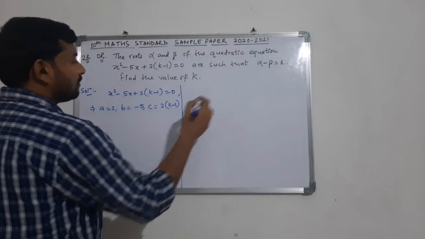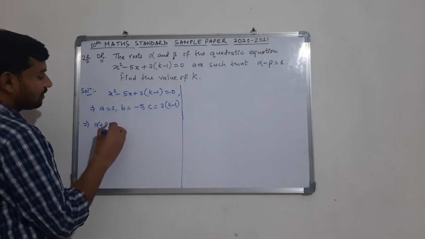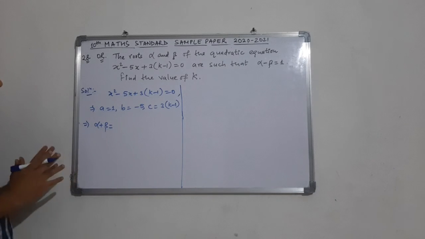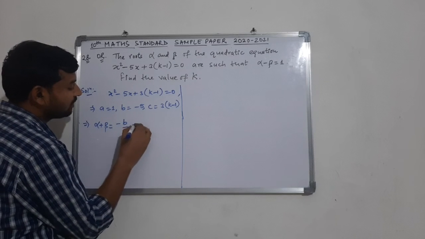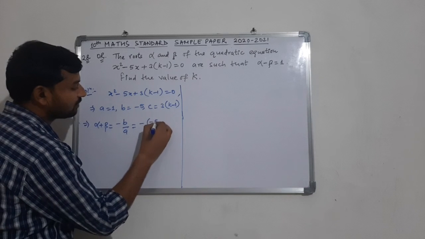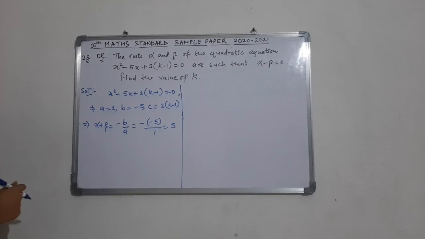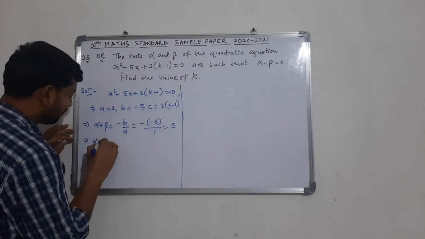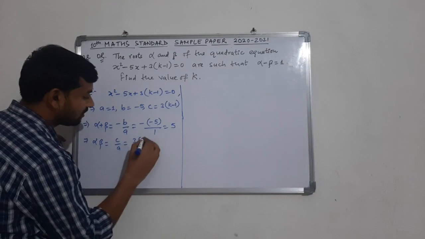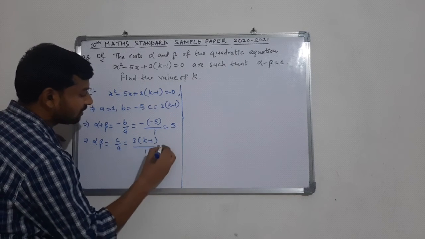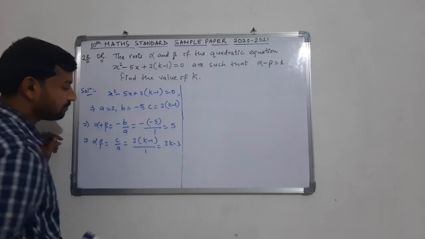Now from here, if we calculate the sum of roots by comparing the coefficients, this is minus b by a, so this is nothing but minus of minus 5 upon 1, which is coming out to be 5. The sum of roots is 5 and the product of roots which we get is c by a. Here the value of c is 3 times k minus 1 upon a, that is 1. So here we are getting 3k minus 3.